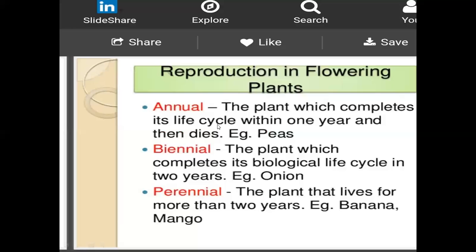In sexual reproduction, some plants are annual: within one year they complete their life cycle, and in that period their sexual reproduction takes place. Some plants take two years, and when the flower develops in between, sexual reproduction takes place. Perennials take more than two years. So these are the sexual reproduction in flowers.